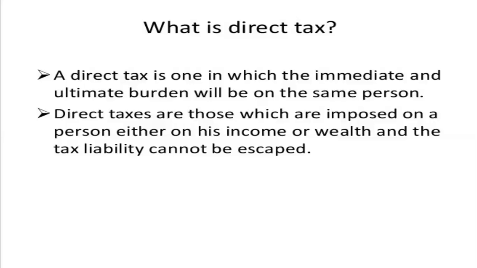That means if I am earning my income, suppose for example, if I am earning income, therefore I am the one who is liable for paying the tax. Therefore it is direct tax. Nobody is between me and government. There is no agent between me and government who is going to pay tax for me. I am the one who has to pay the tax. And on me, there is a direct burden of the tax. Therefore, it is known as direct tax.